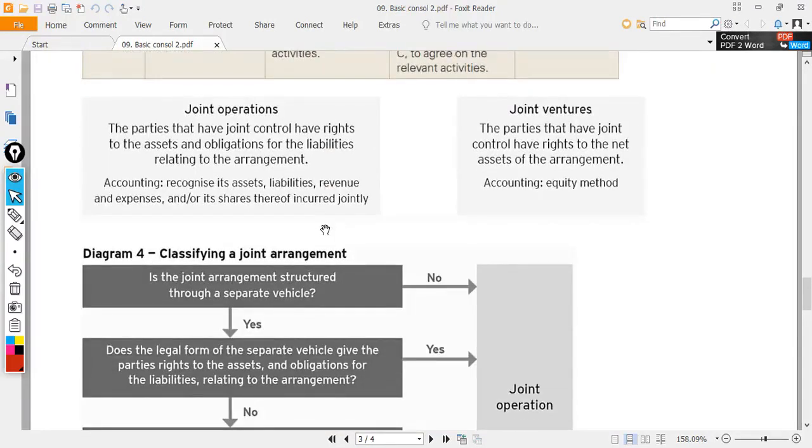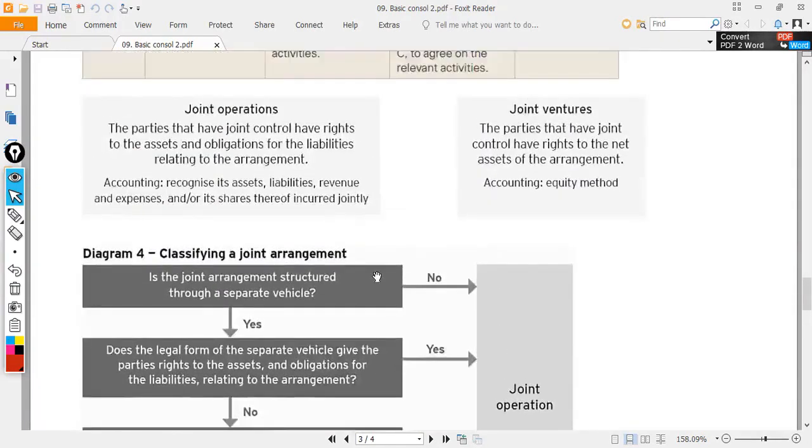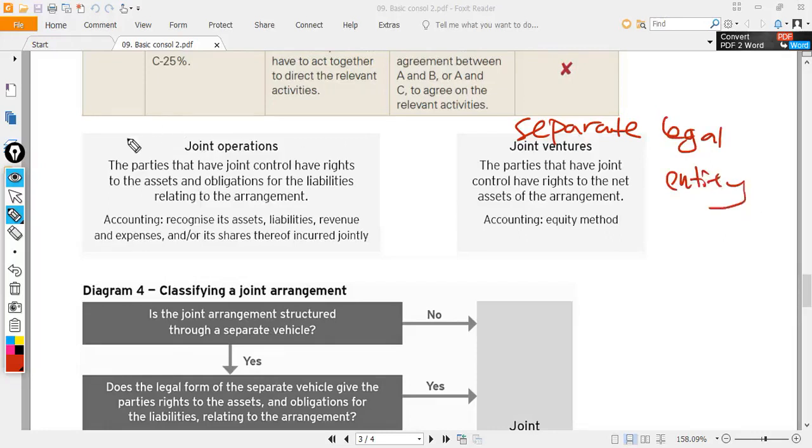Difference between joint operation and joint venture. We will ask ourselves a few questions to decide whether it's a joint operation or joint venture, and we have to do that because the accounting will be different. Joint venture is a separate legal entity, whereas in joint operation, there is no separate legal entity.